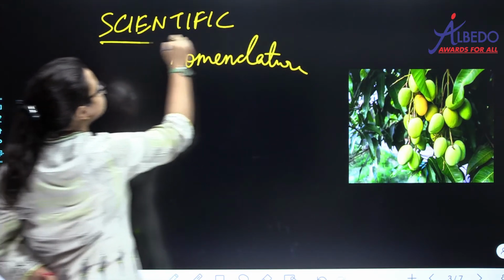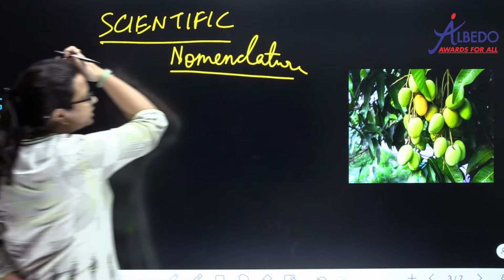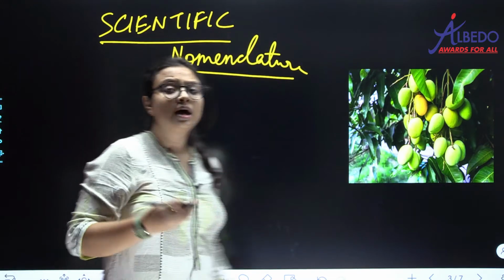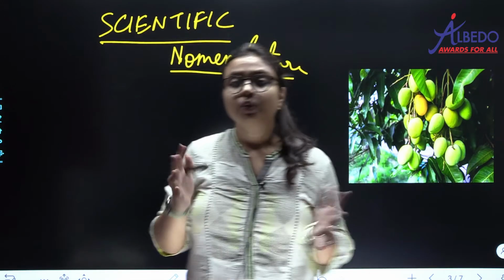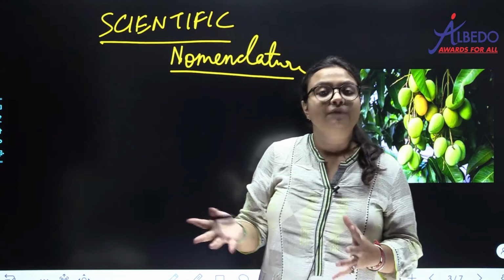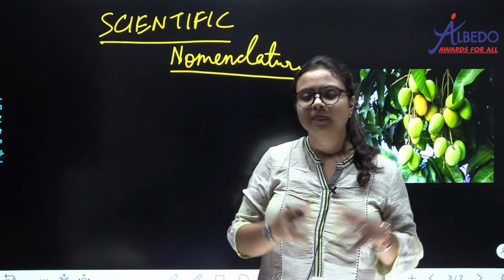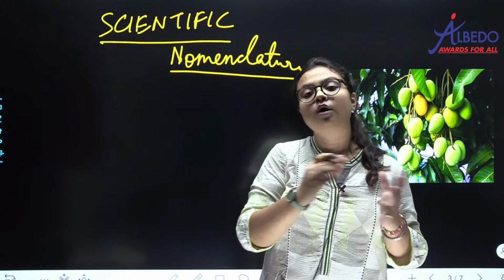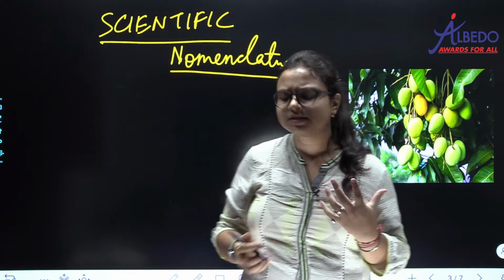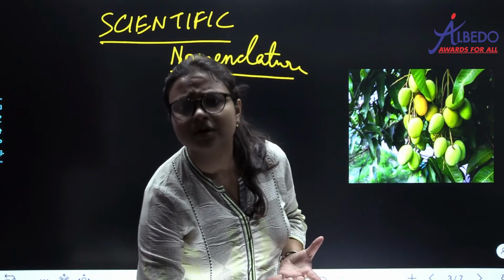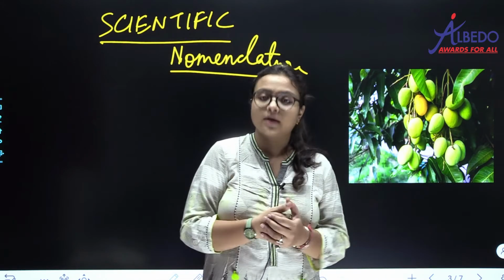It is called scientific nomenclature. What do you understand by scientific nomenclature? See, there are two types of nomenclature. There are two types of names by which you can call an organism. One can be the common name or one can be the scientific name. Now what is the common name? The common name is the name by which we commonly call an organism.